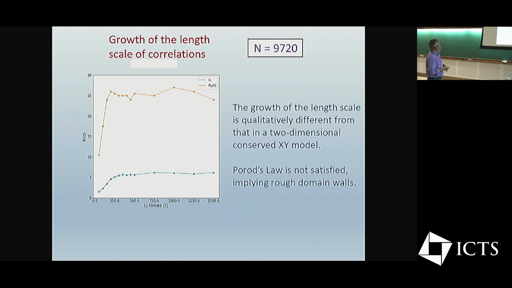But if you see the development of the length scale, here you're looking at two different measures of this correlation length. It initially starts from a very small value, grows, and then in the steady state, of course, it becomes a constant. But this growth process, I mean, here it is not growing very much. One has to characterize it better, but from what we see till now, it looks like this growth process is very different from what you have when you have a spin model with the appropriate symmetry. That spin model is the two-dimensional XY model with net magnetization equal to 0, and that has been studied earlier also in the literature.